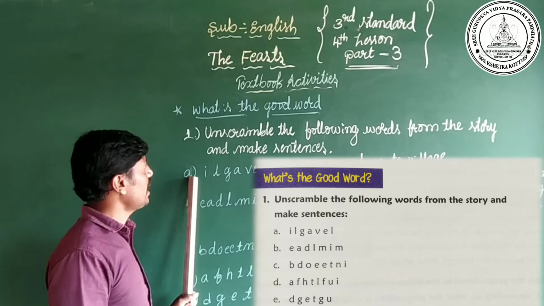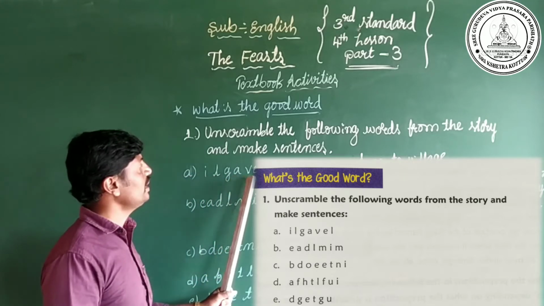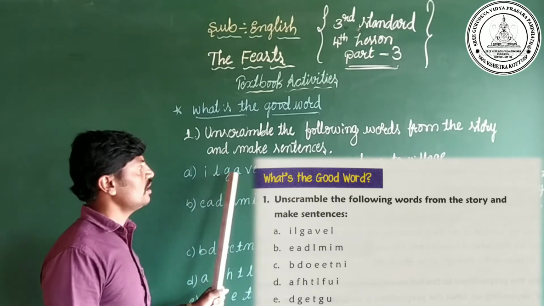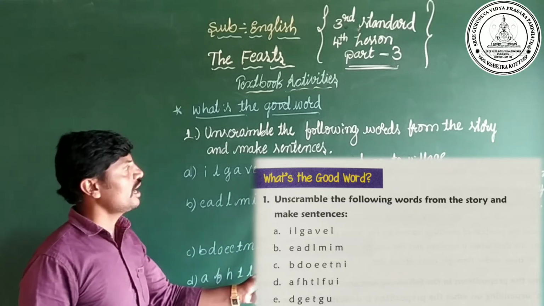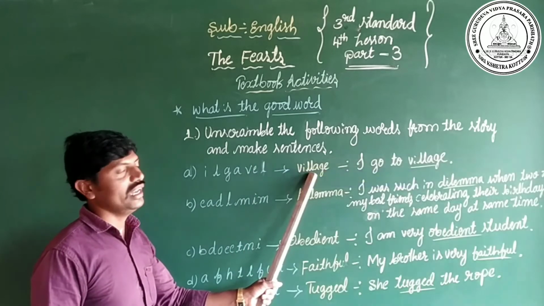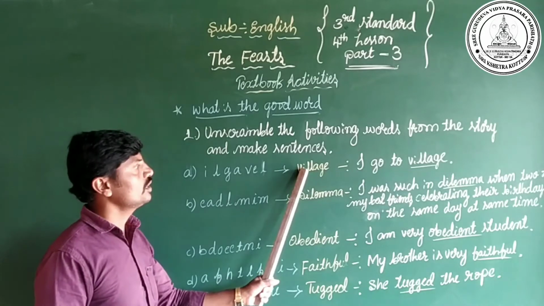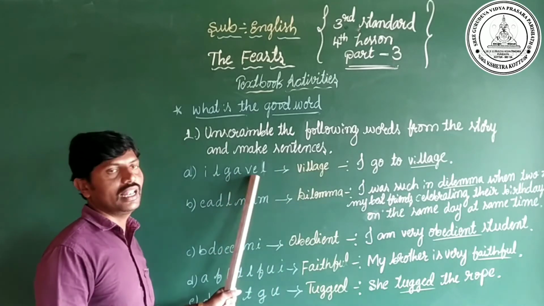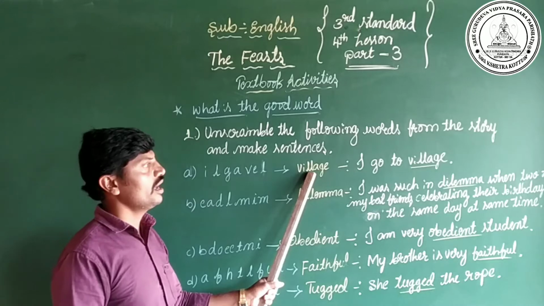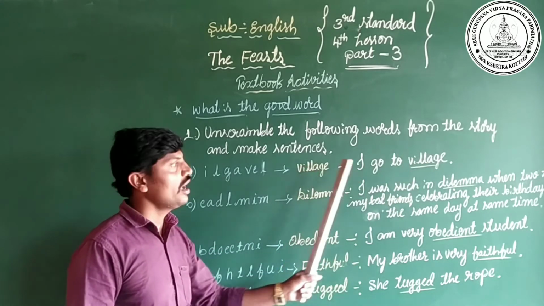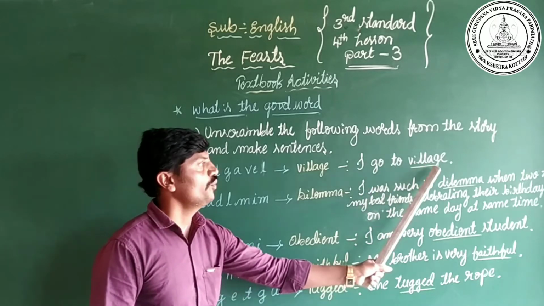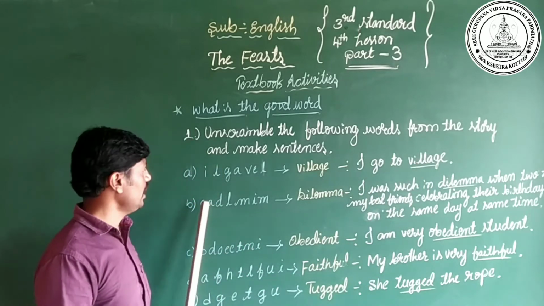Yes, the first one is I, L, G, A, V, E, L. By using all these letters, we have to make one word. Already I made one word here, village. I wrote one word, village, by using these letters. For the word village, I framed one sentence: I go to village.